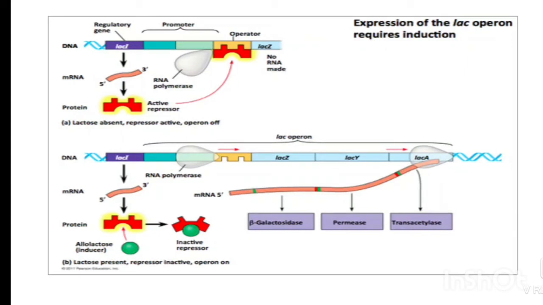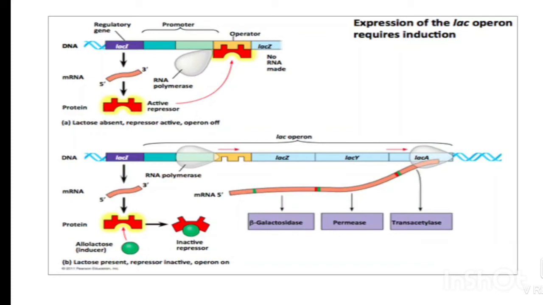When the inducer is present, the repressor binds to the inducer and forms an inducer-repressor complex. This complex cannot bind to the operator gene and therefore protein synthesis can take place. In the repressible system, the repressor molecule is inactive and therefore cannot bind with the operator gene. In such a condition, protein synthesis by structural genes can take place. The repressor can become active on combining with the co-repressor. This repressor-co-repressor complex blocks the operator gene and prevents protein synthesis.